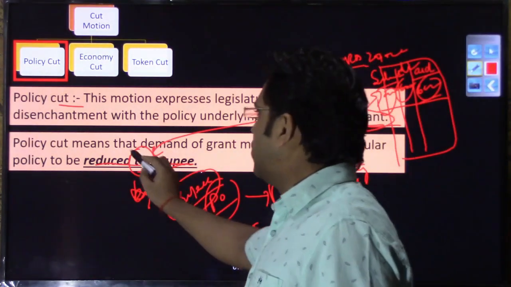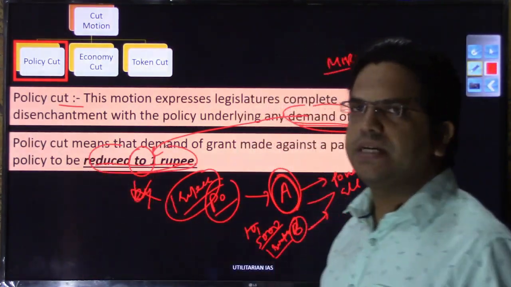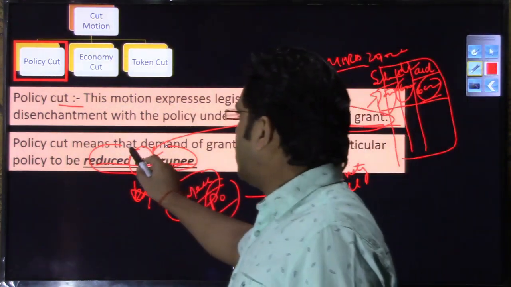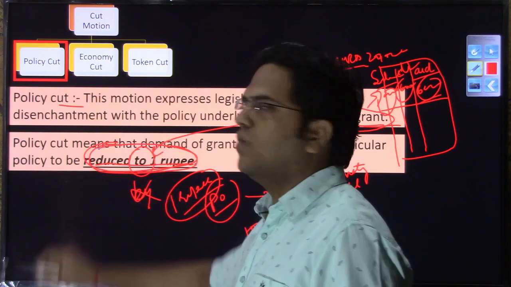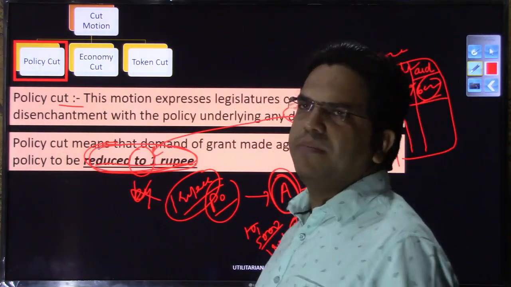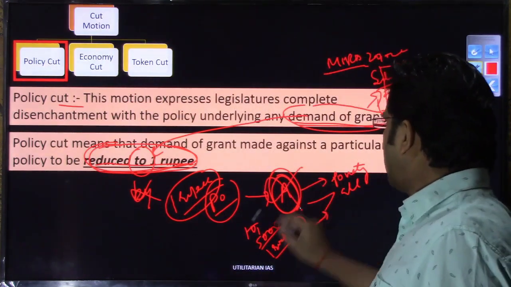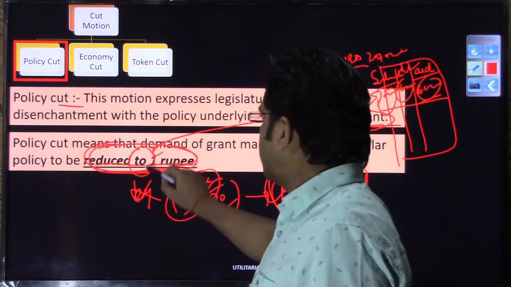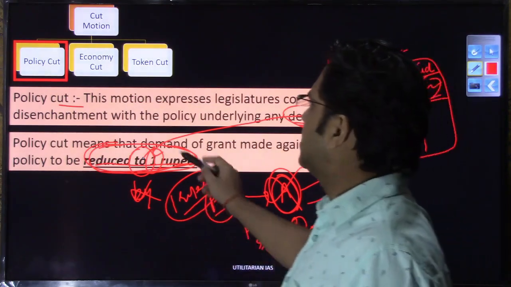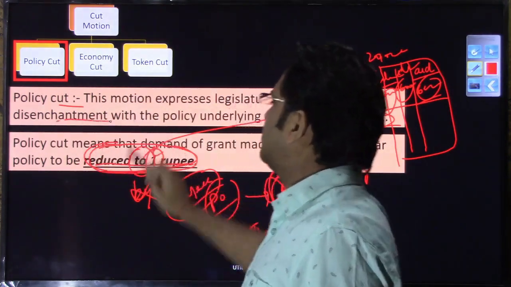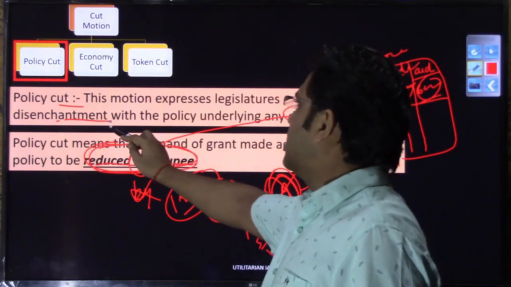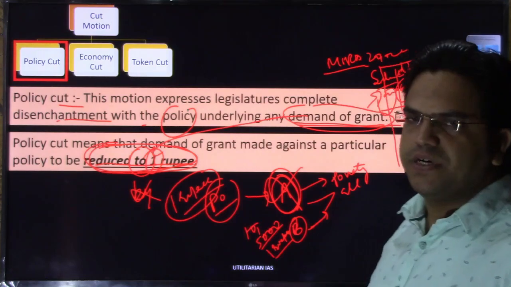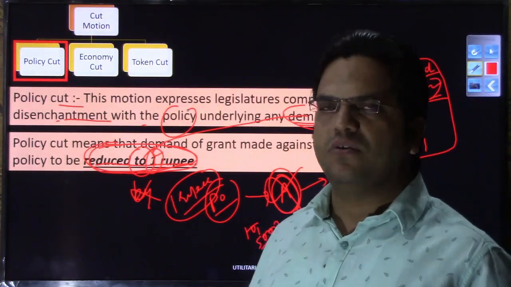If a policy cut is adopted against the demand of grant of any ministry, the amount allocation will be reduced to 1 rupee. Ultimately you are calling out that the policy is so bad that we can't grant whatever amount you have asked for, we can grant only 1 rupee. That is just the legislature's disenchantment or unhappiness with that policy. So policy cut means complete denial of that policy.